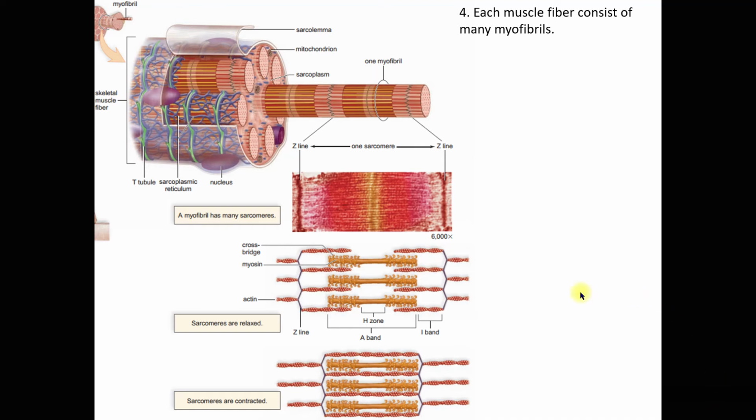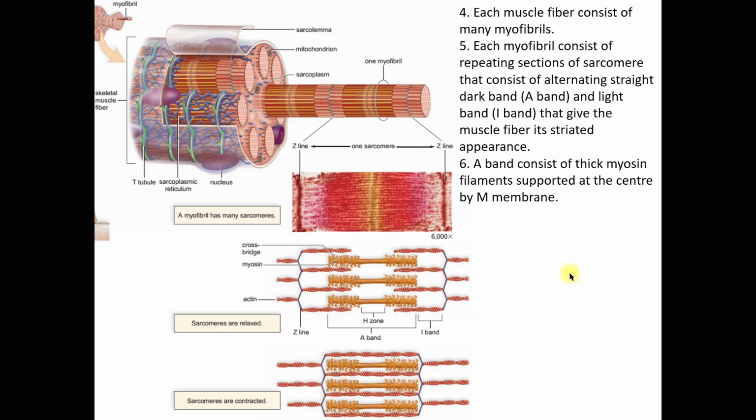This A band appears darker compared with the I band because, as you can see from here, the A band consists of overlapping actin and myosin. This is the myosin protein.